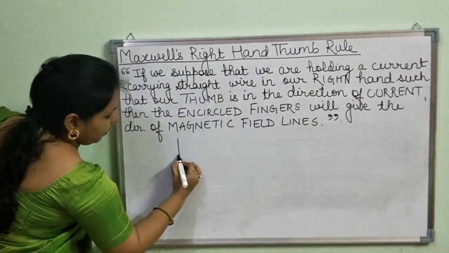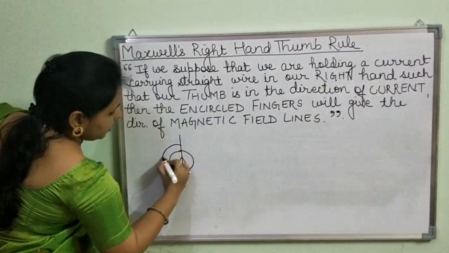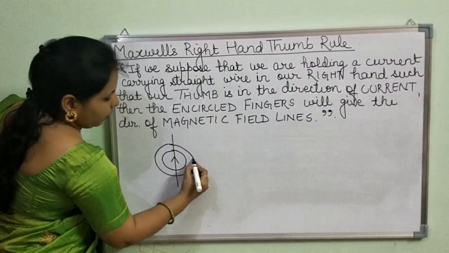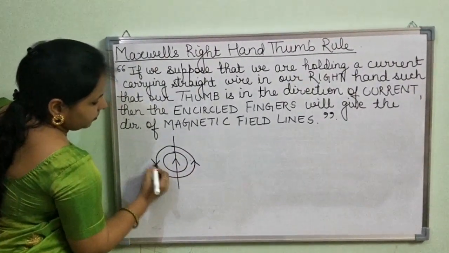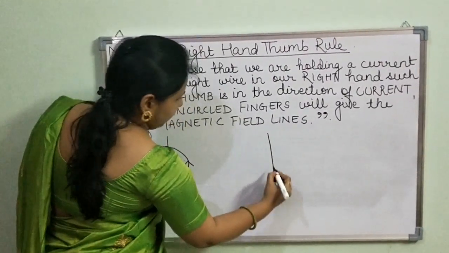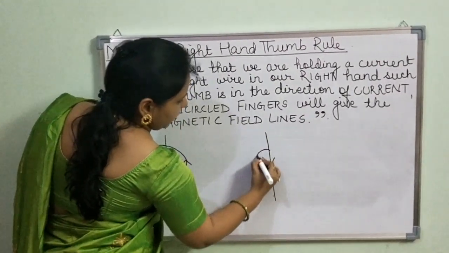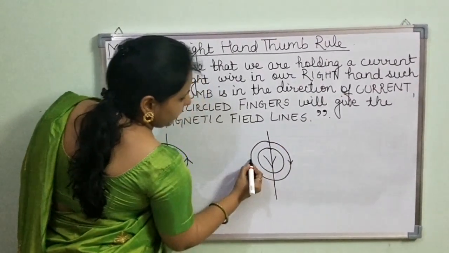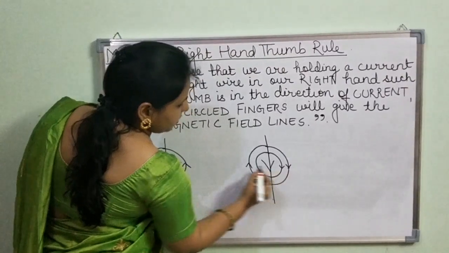So simply you can remember, if the current is in upward direction, you will draw the arrow marks anti-clockwise, like this. And if the direction of current is downward, then you will draw the arrow marks like this, clockwise.